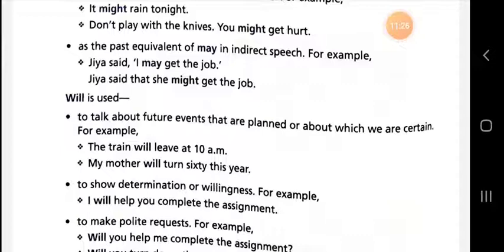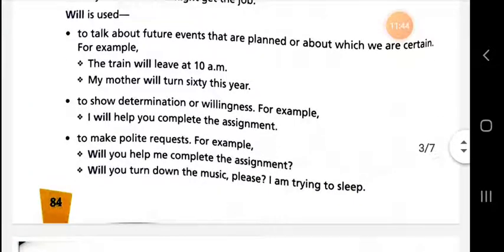The next point that I am going to tell you is that will is used to show determination or willingness. If you are going to show determination or willingness, then you can use will. I will help you complete the assignment.